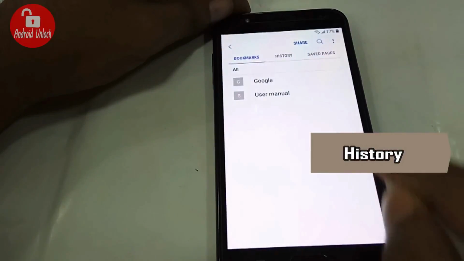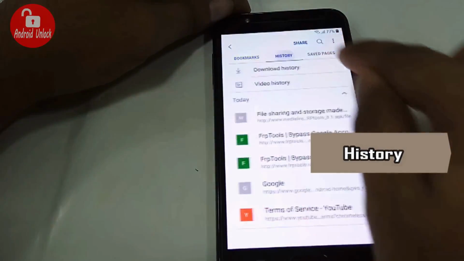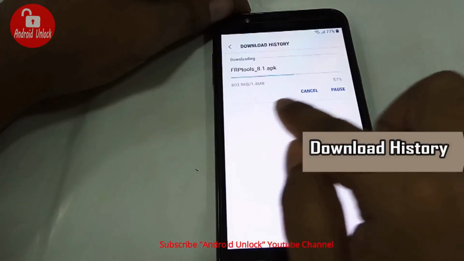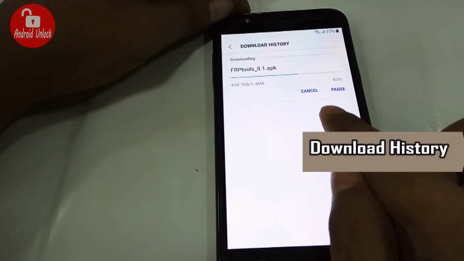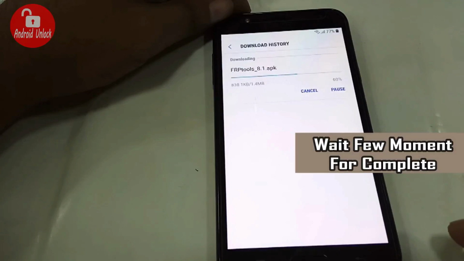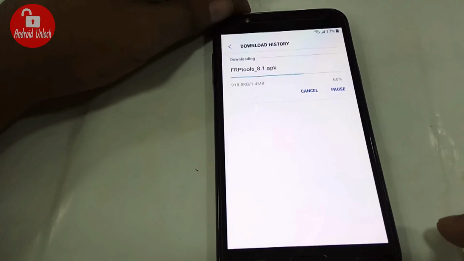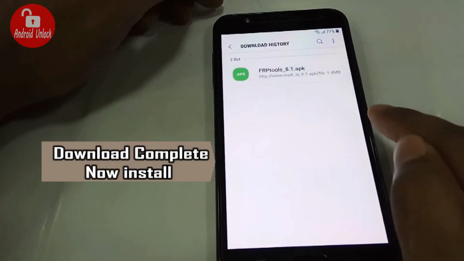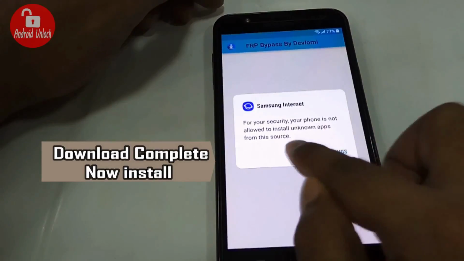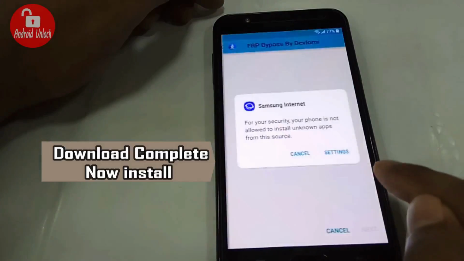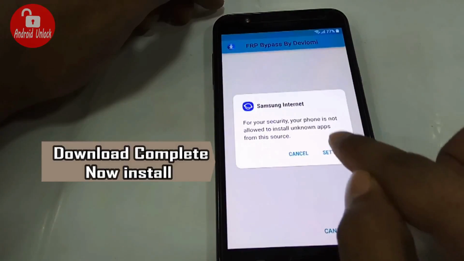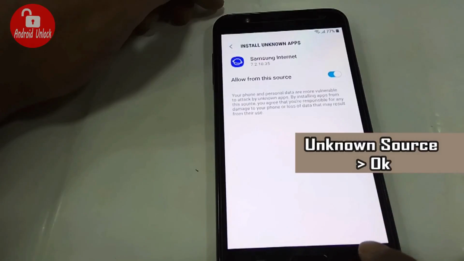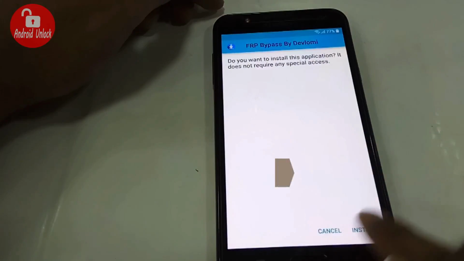Click cancel. Go to history and download history. Now download is in process. Download complete. Now installing. Go to settings and allow this unknown source. Now click install.